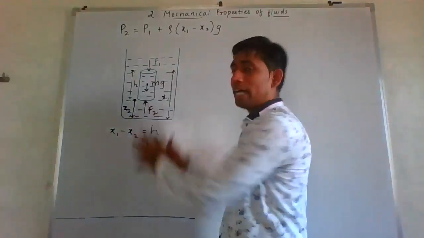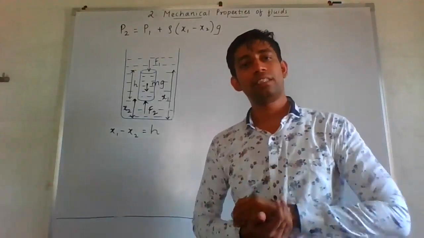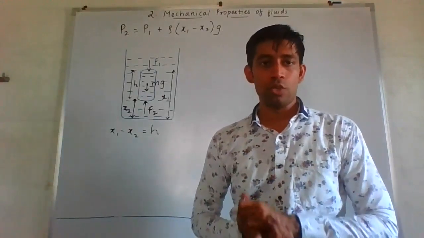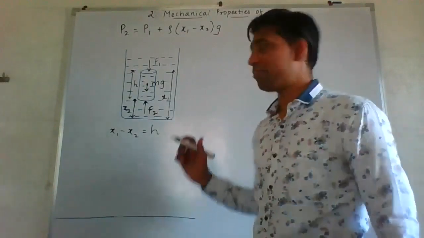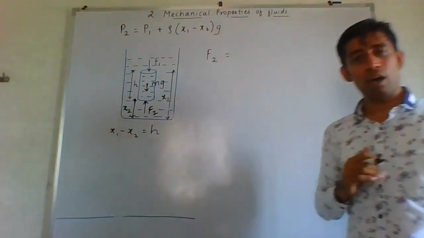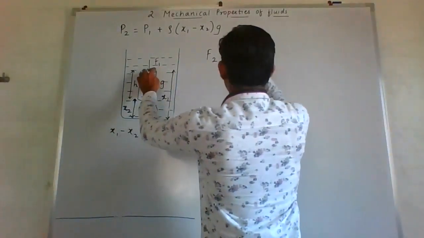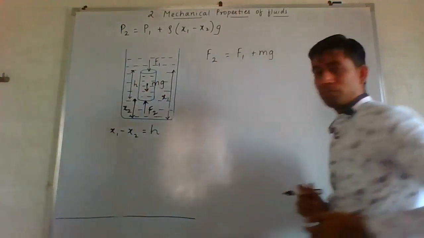Since these all things are in equilibrium, we know that upward forces are balanced by downward forces. So here, upward forces, I can see it is only F2. Okay, so I'll write F2, which is balanced by downward forces, which I can see it is F1 plus mg.